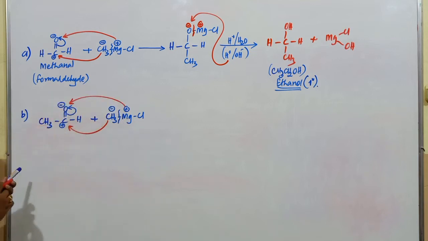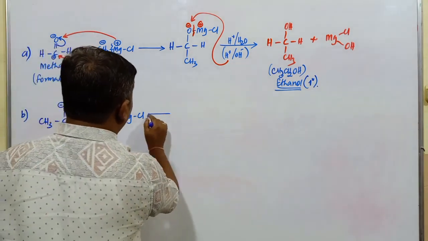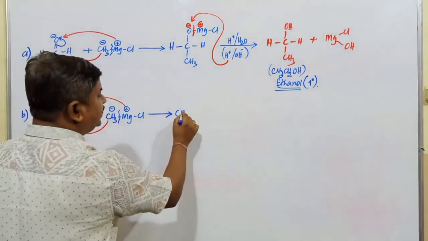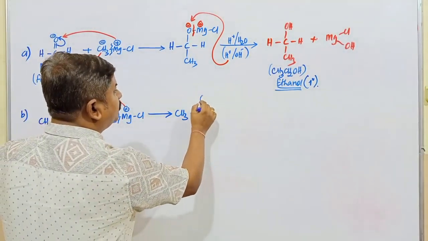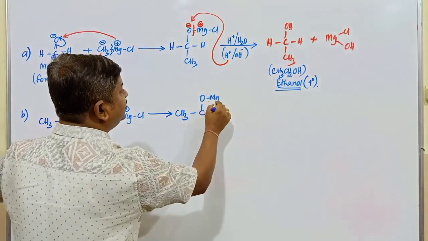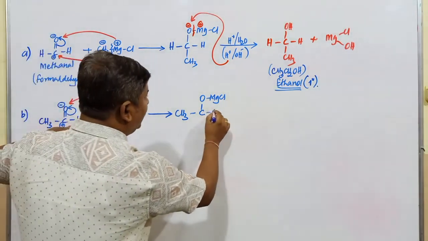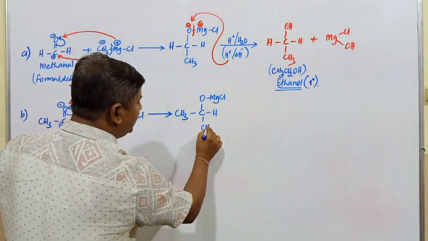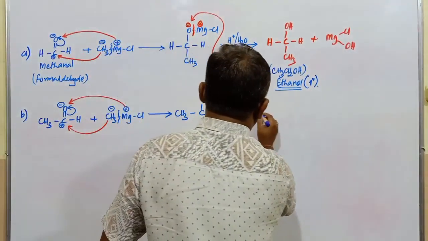So what is the product obtained in this reaction? The intermediate produced is going to be CH3, students. Next, one carbon I am writing here, and this is OMgCl, right? This MgCl attacks the hydrogen here, and CH3 attacks this carbon atom. This is CH3, right? Further, what happens?